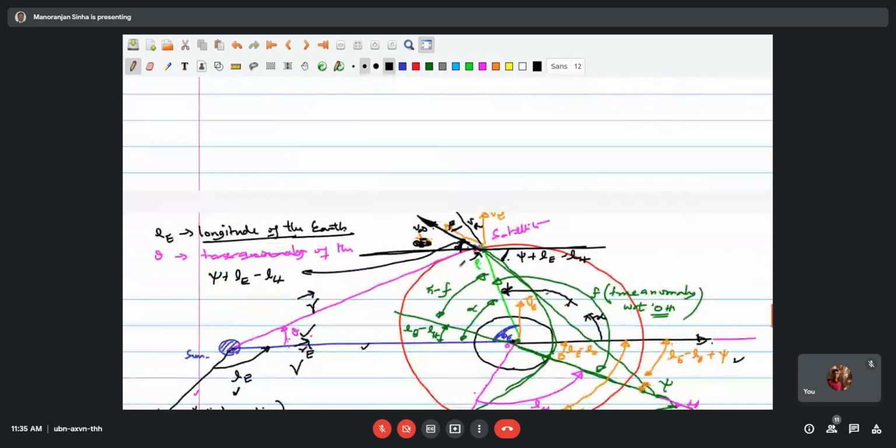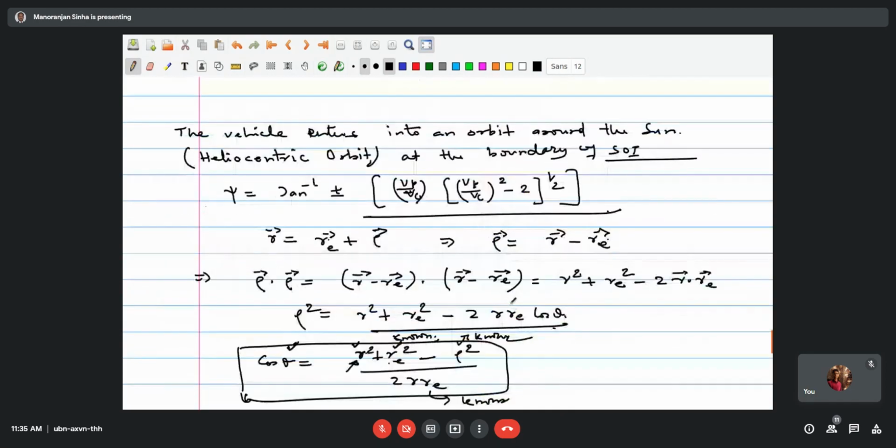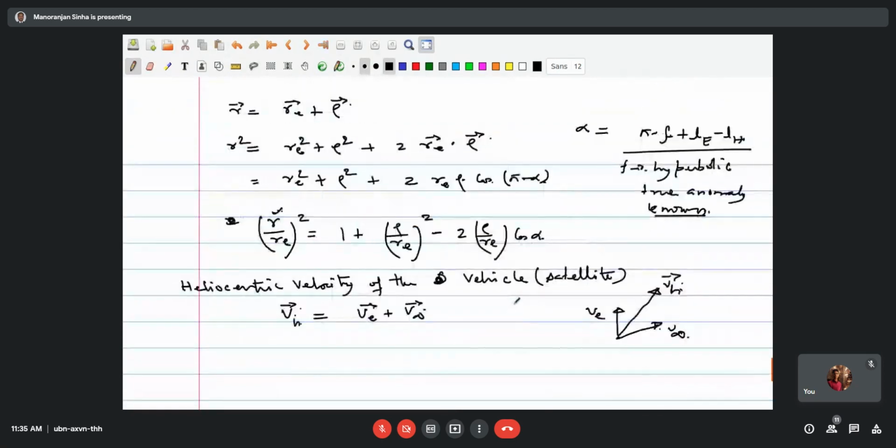Here in this figure, this is your V infinity and this is V earth. We should show it the opposite way. V earth is shown like this in the vertical direction, and V infinity is shown like this. Therefore V resultant is here in this direction. This angle is beta.